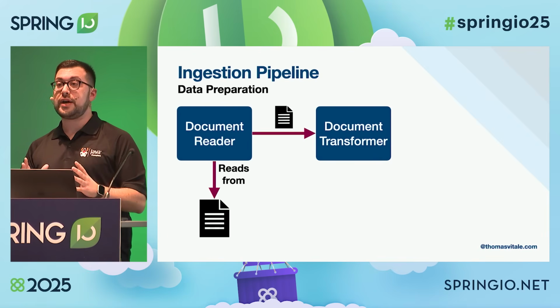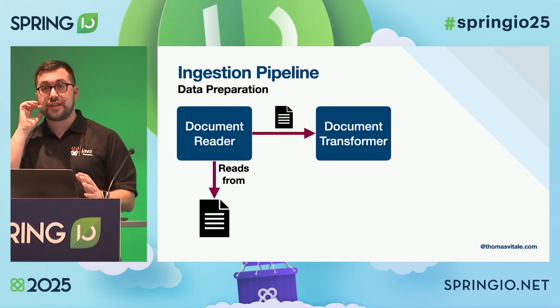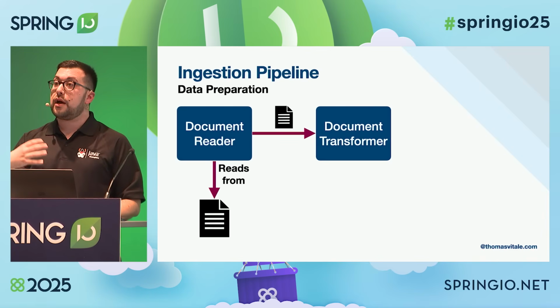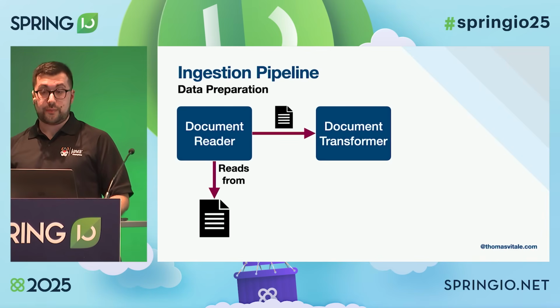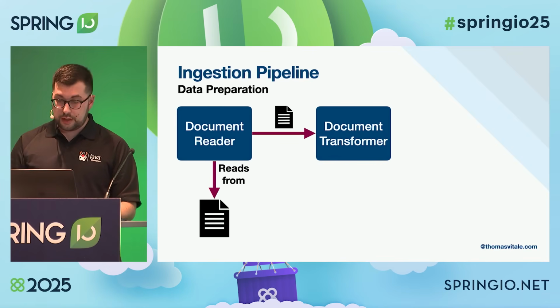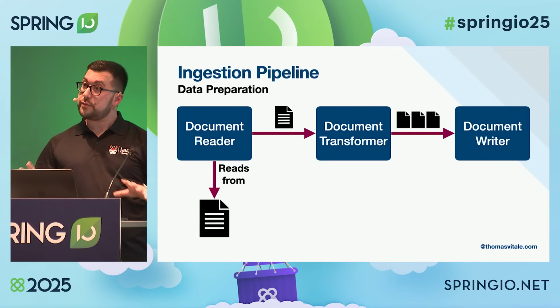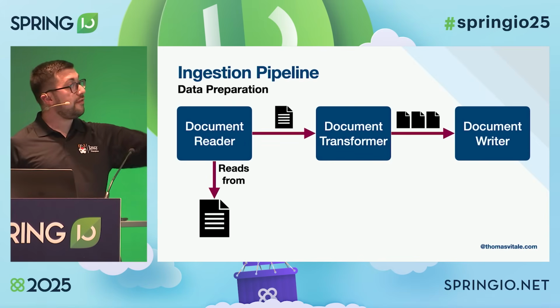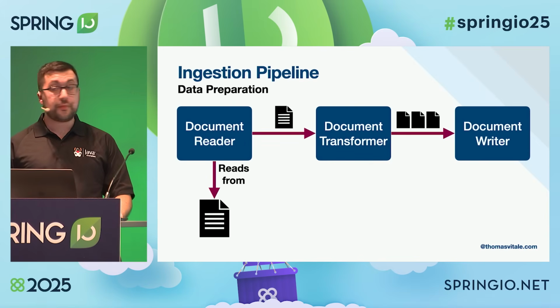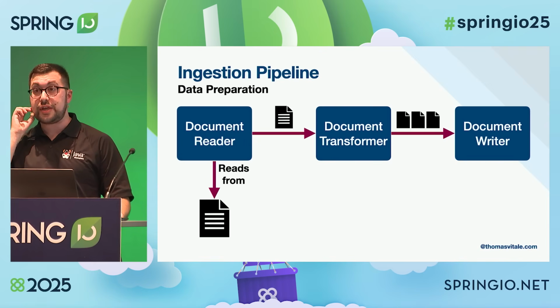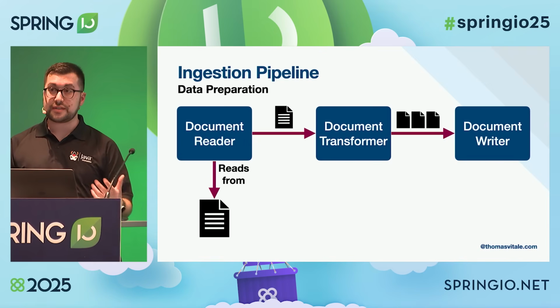We want to optimize to be able to search the data in a better way during the retrieval augmentation step. So in this case, we are splitting the document into three smaller documents, so they are easier to search. And finally, we have a step where we use a document writer API in order to write this data somewhere.